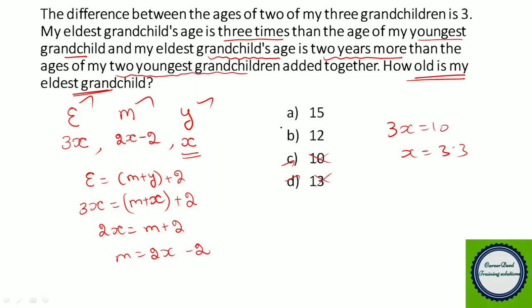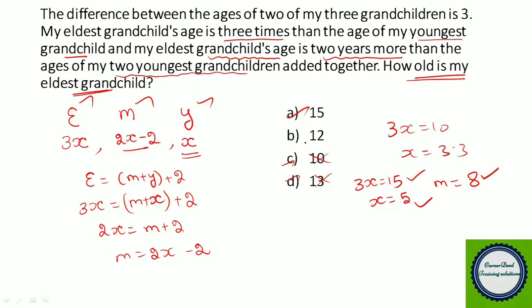So if you take option A, you can equate the eldest grandchild's age 3X equal to 15. So if 3X is 15, what is X? X is the youngest grandchild, that is 5. And if you substitute the value of X in 2X minus 2, you get 10 minus 2, 8. That is the middle one's age, M is 8. So the eldest one is 15, the youngest one is 5, and the middle one is 8.